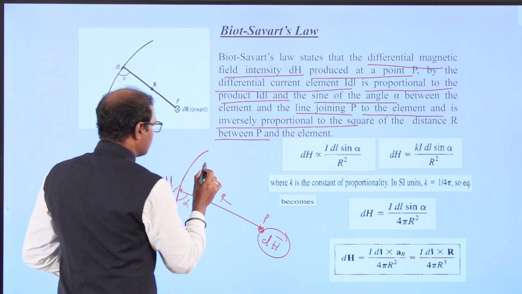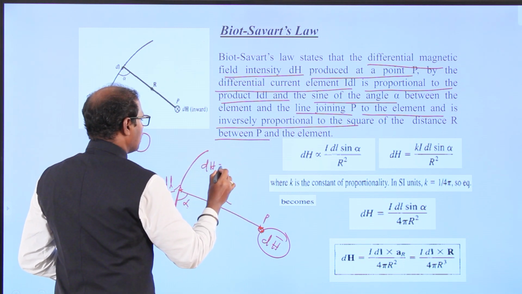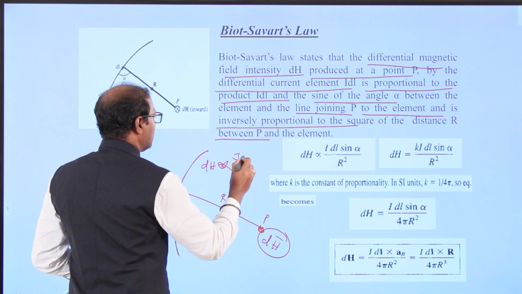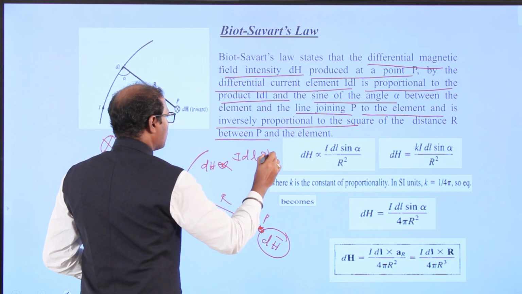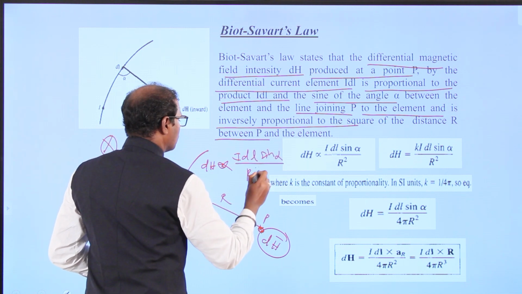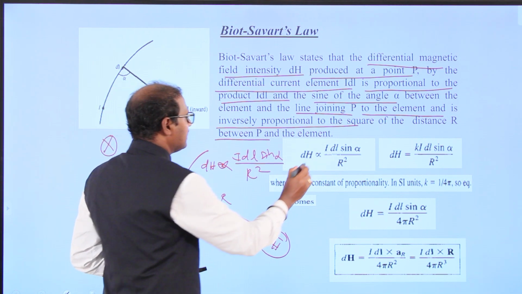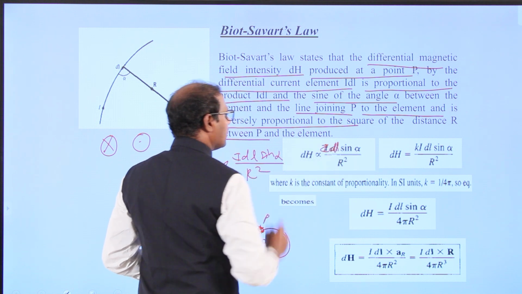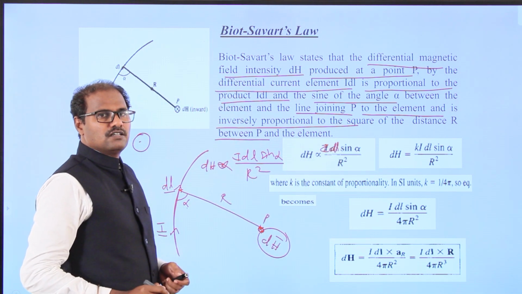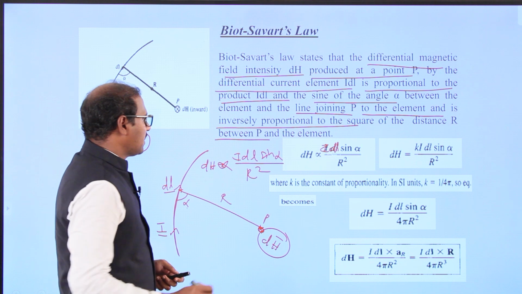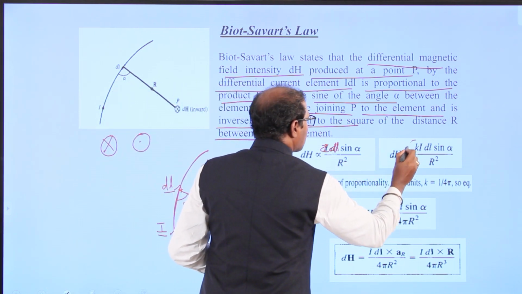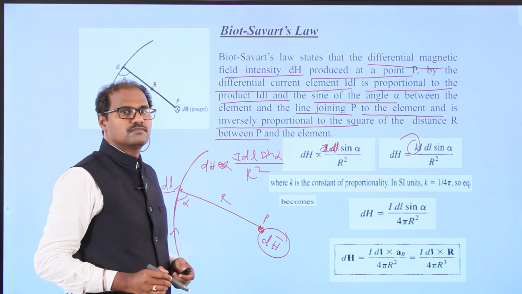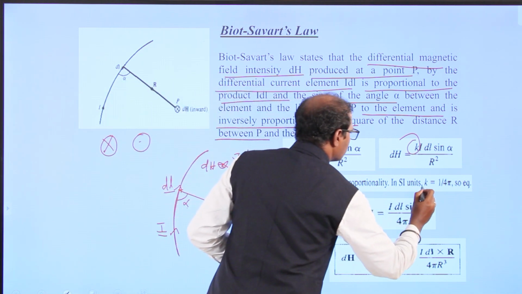Here I have written dH is directly proportional to I dl sine alpha by r squared. So dH is equal to K times I dl sine alpha by r squared, where K is a constant, the proportionality constant. K is equal to 1 by 4 pi.